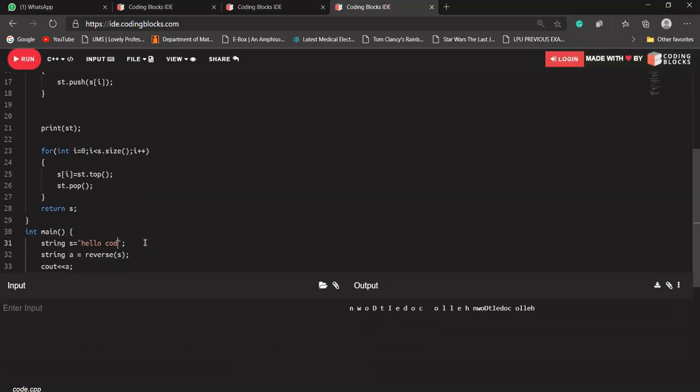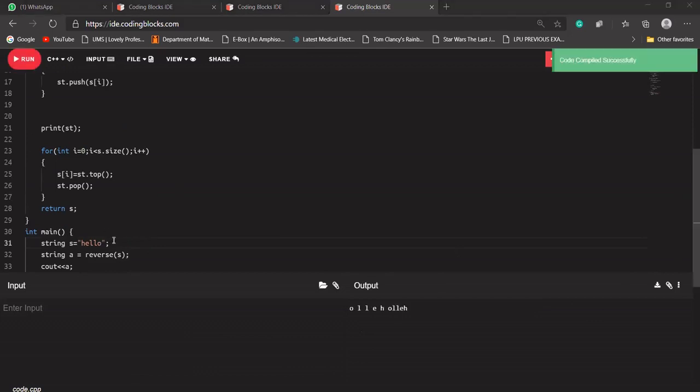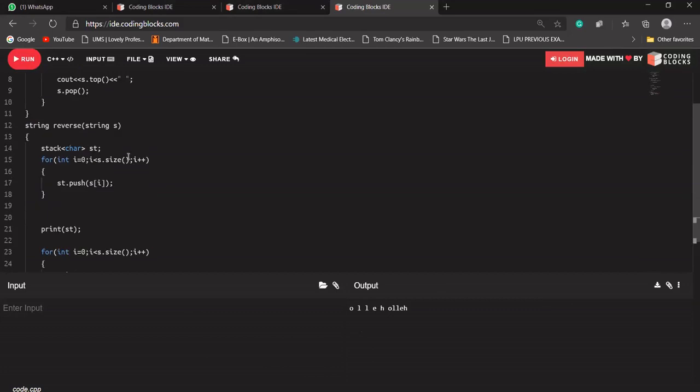Let's make it a character string, just hello. If I'm passing my hello string to it, it is just adding this hello to the stack. If I try to print our stack, at the top of our stack O will be there, after that L, after that L, after that E, and H. I hope the reverse is clear with everyone.